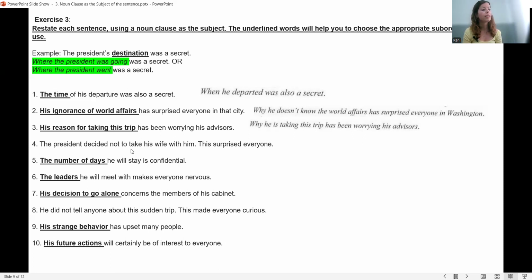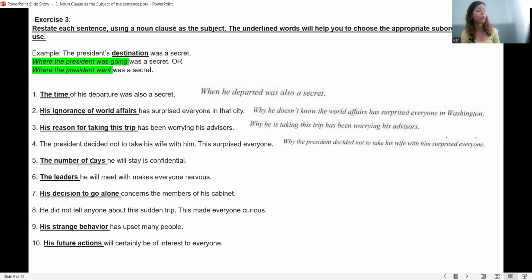The president decided not to take his wife with him. This surprised everyone. Why the president decided not to take his wife with him surprised everyone. Again, the reason is the case here. So that's why we use why as a subordinator. The number of days he will stay is confidential.